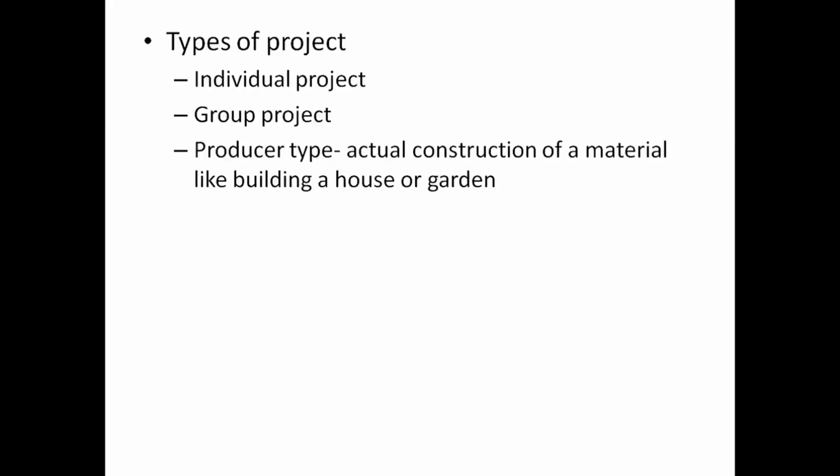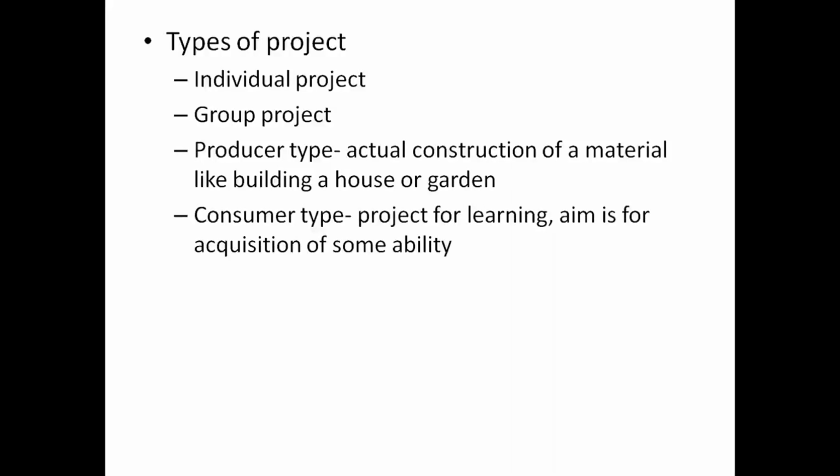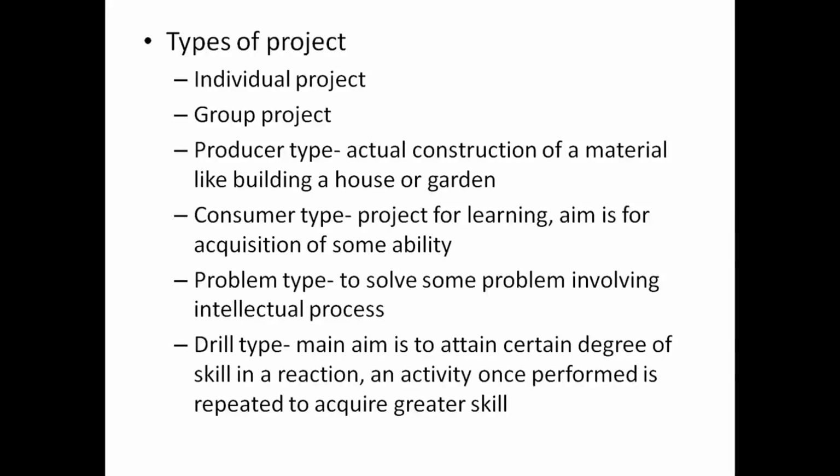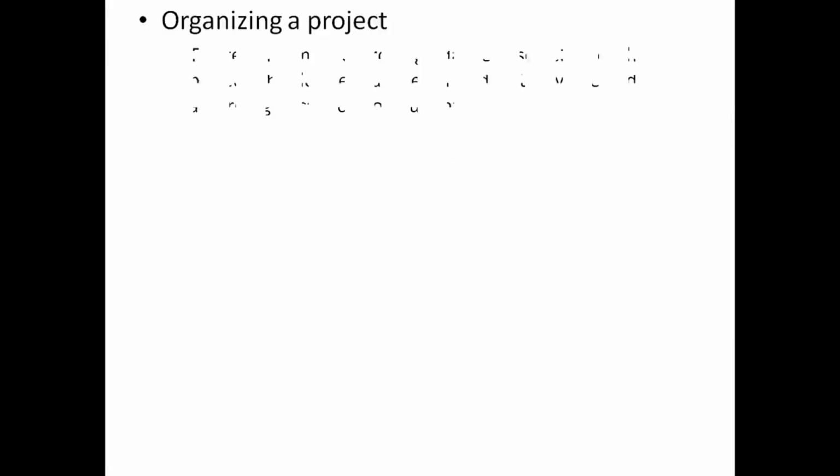Types of project include individual project, group project, and so on. The producer type is actual construction of a material, like building a house or a garden. Consumer type means the project for learning; the aim is acquisition of some ability. Problem type is to solve some problem involving intellectual process. And drill type: the main aim is to attain a certain degree of skill; an activity once performed is repeated to acquire greater skill.